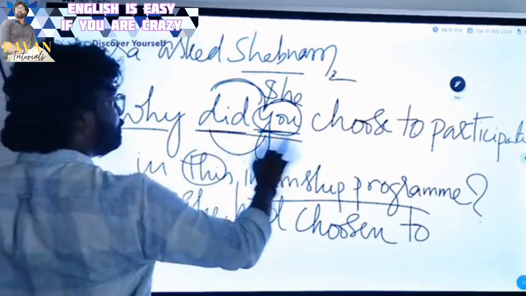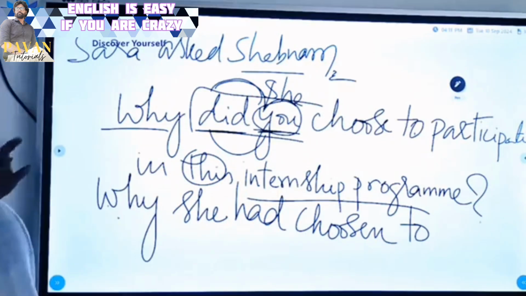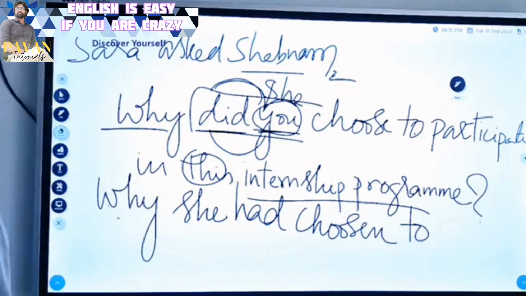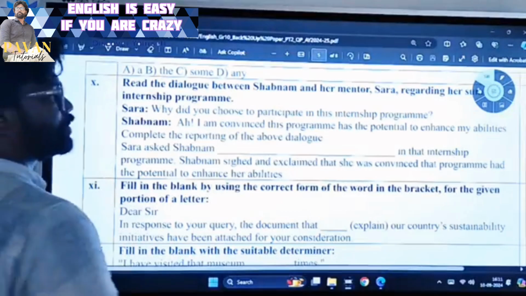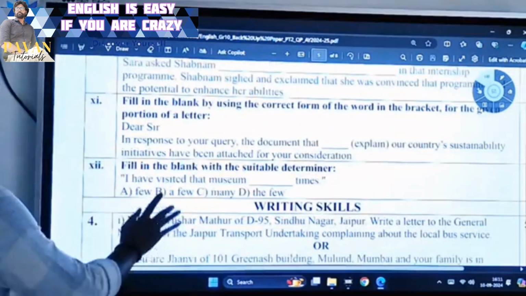So the thing is, simple past tense will be changed into past perfect tense. The structure of simple past tense is subject plus V2 plus object. The structure of past perfect tense is subject plus had plus V3 plus object.